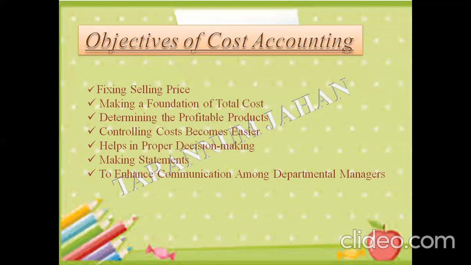Generally, every business organization executes this process on a particular period, quarterly or yearly basis, to determine the exact cost of overall production. It can also save a lot of time by putting the necessary amount in a sector. Then next, we can say it helps in proper decision making.